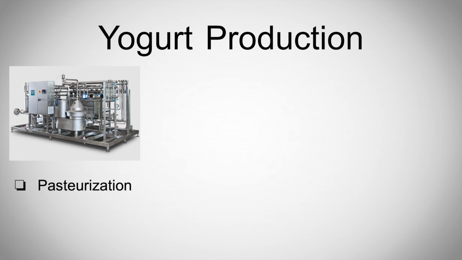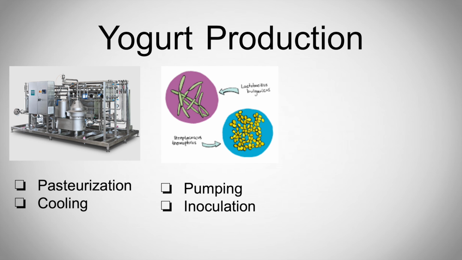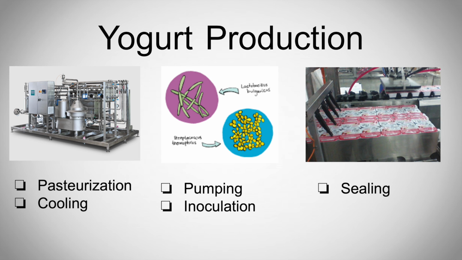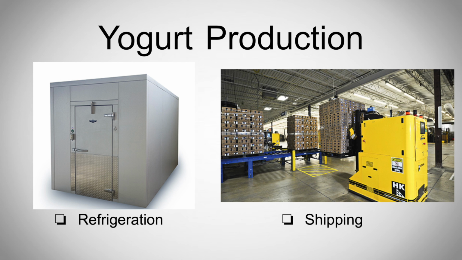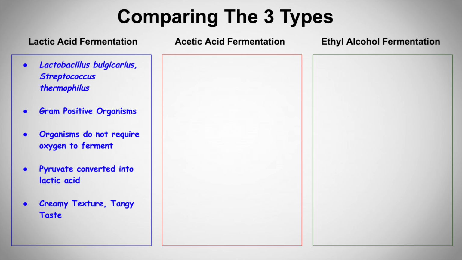To begin, yogurt mix is pasteurized at a temperature of 95 degrees Celsius for about a minute, and then cooled to 45 degrees Celsius. The mix is then pumped into a vat and inoculated with Streptococcus thermophilus and Lactobacillus bulgaricus. After this process, the inoculated mix is filled into cups, sealed, and allowed to incubate in a warm room. Once the yogurt reaches the appropriate pH of about 4.5, the cups are transferred to a refrigerated storage space until they are sent out for shipping. Similar to yogurt, lactic acid fermentation is associated with its creamy texture and tangy taste.